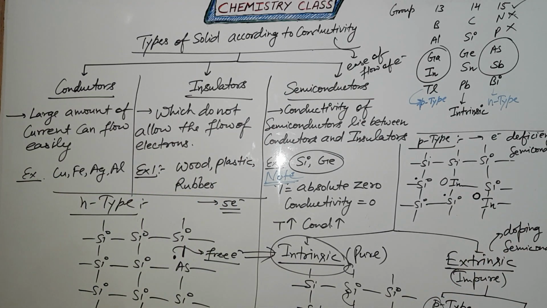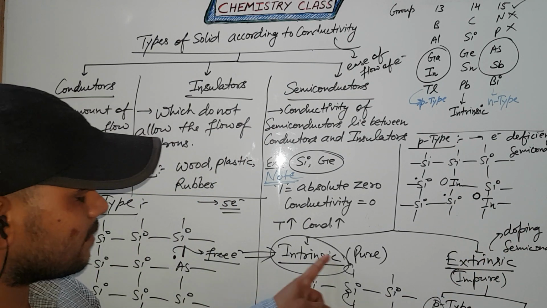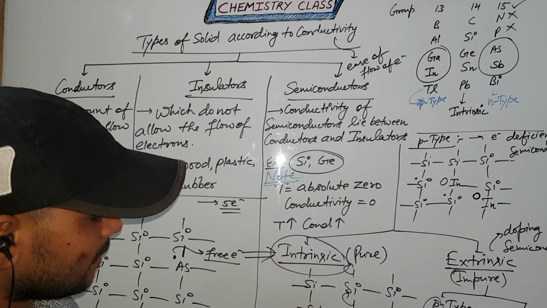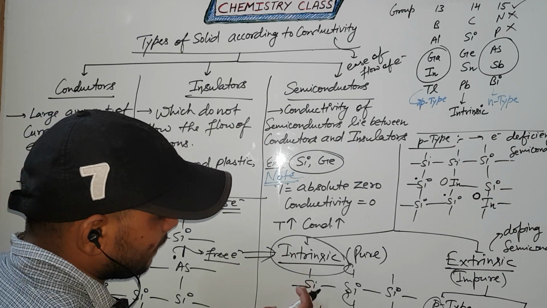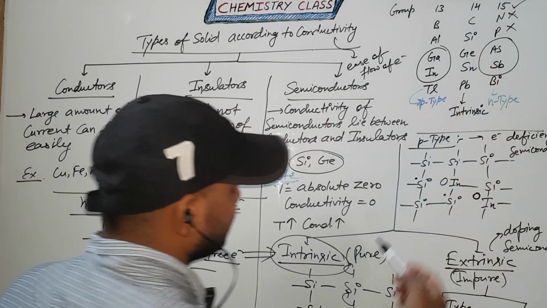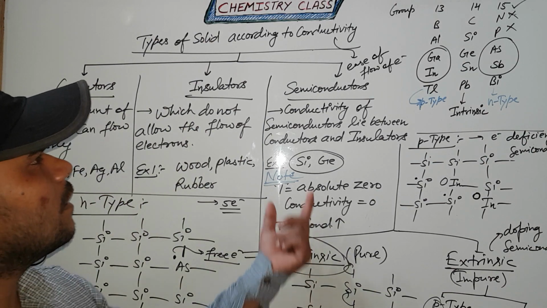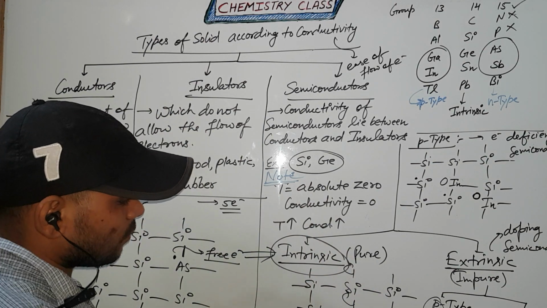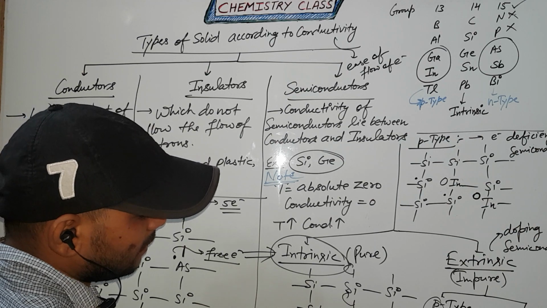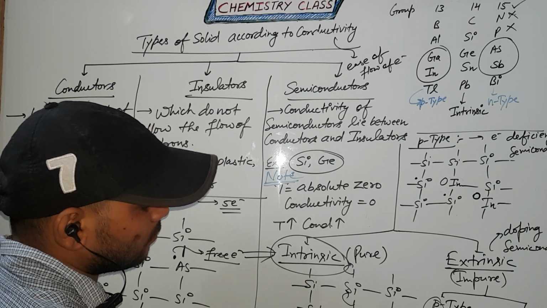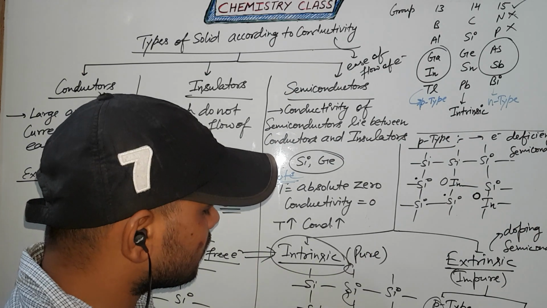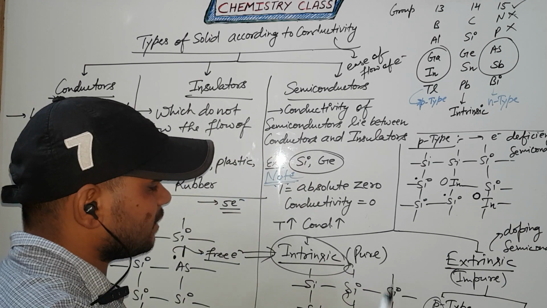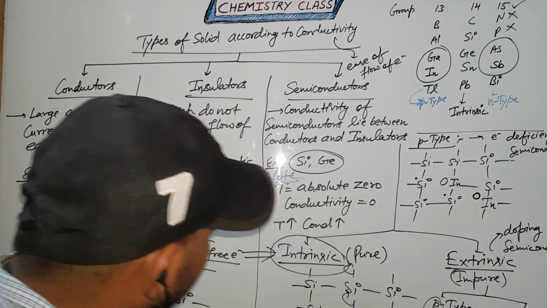First we discussed intrinsic, like the silicon example, group 14 elements follow intrinsic semiconductors. If we raise the temperature, electrons go from the ground state to the excited state automatically, and after that it will conduct electricity or heat.